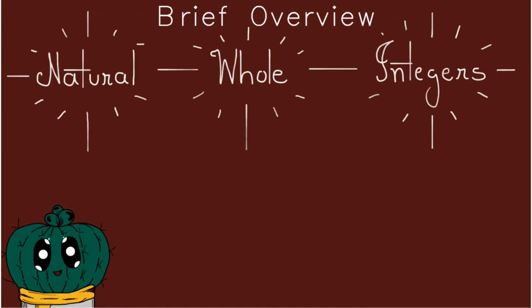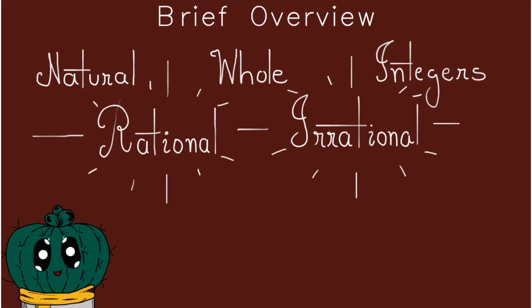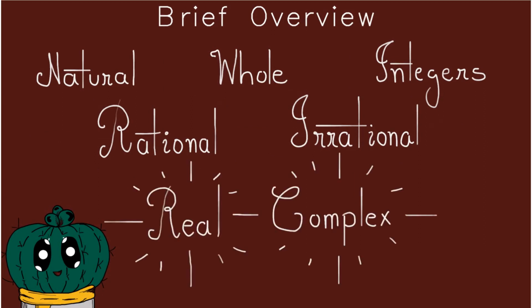One of them is called natural numbers. That is an actual group, a group of numbers, which we are going to be discussing shortly. We have another number group which is called whole numbers. Then we have another thing which is called integers. Another group is called rational numbers, and then we have irrational numbers. Along with them we have real numbers, and then we have our complex numbers.